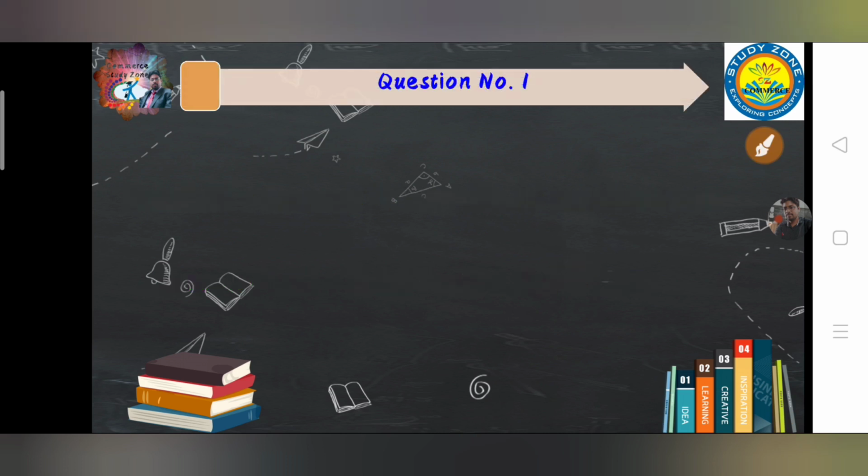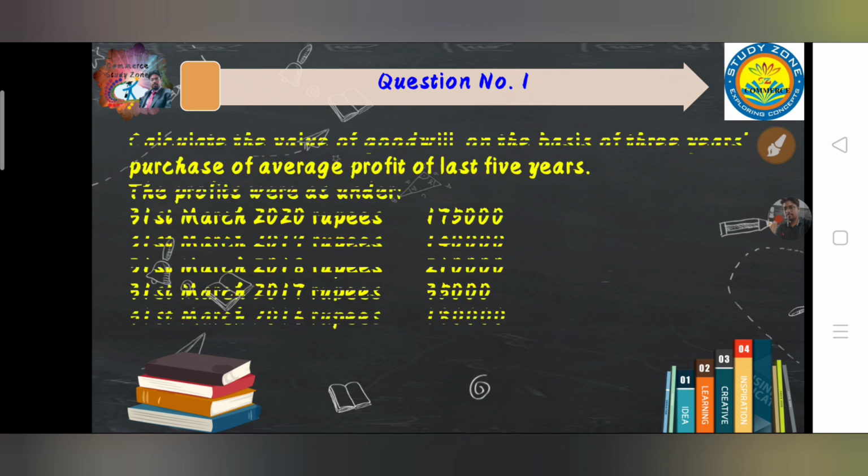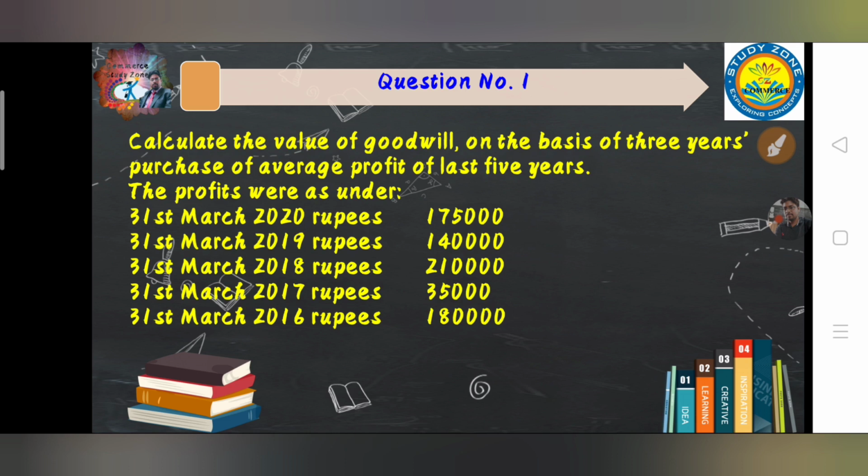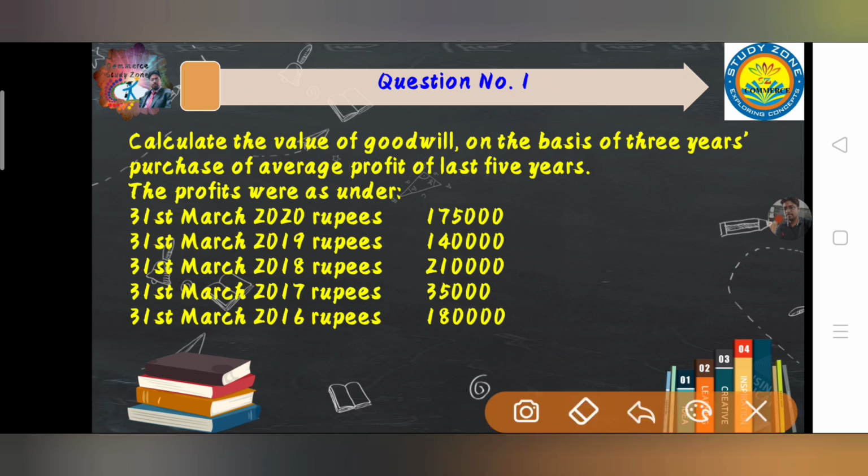Now let's start the numerical section of this video, in which we are going to explain deeply about this method and have a better understanding of it. The first question: calculate the value of goodwill on the basis of 3 years purchase of average profit of last 5 years. Now we have to be utmost sensitive to understand the method.